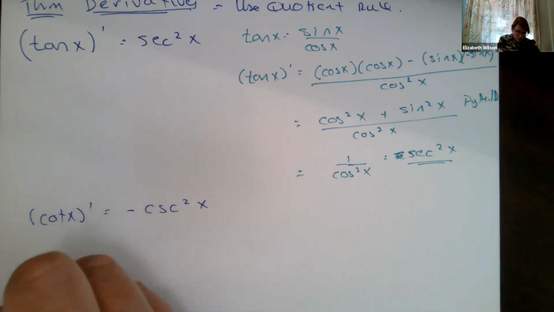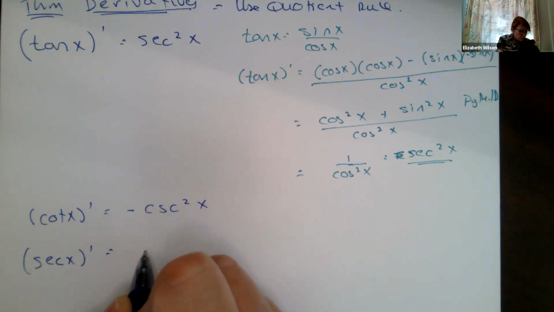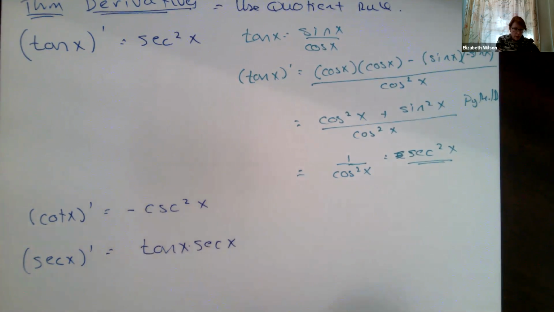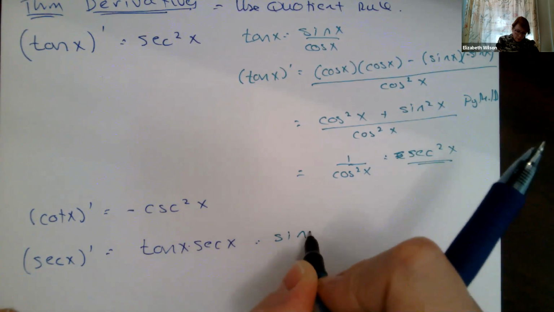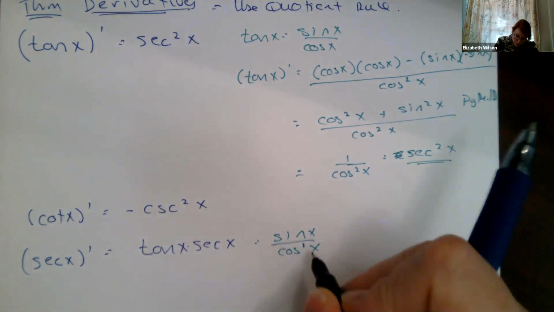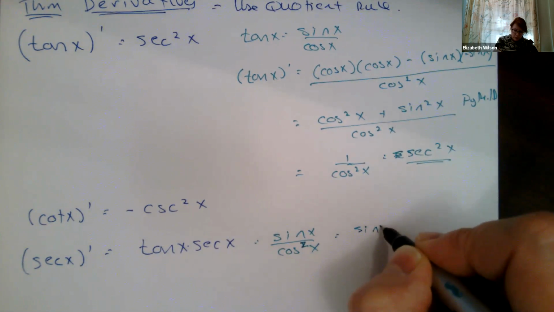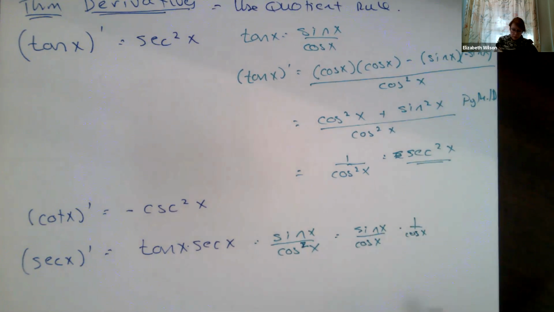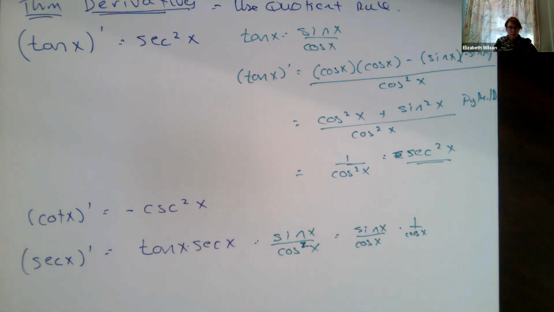Okay, I've got secant of x. I want that derivative. This is tangent of x times the secant of x. What happens is this comes out to be sine of x all over cosine squared of x. Right, this is squared, right? So what that means is I've got sine of x all over cosine of x times 1 over cosine of x. So sine of x over cosine is tangent, 1 over cosine is secant. So that's where these are coming from.